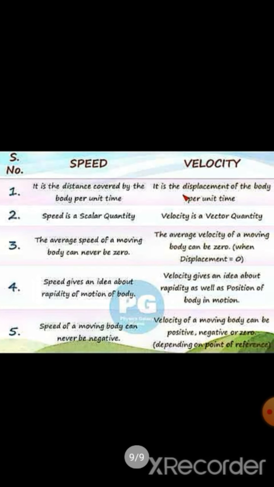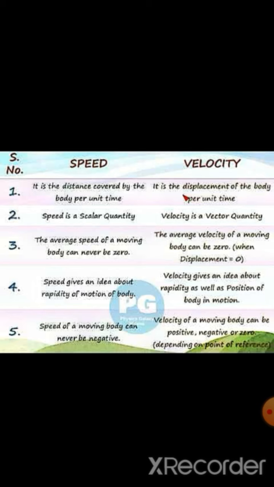Now let us differentiate between speed and velocity. Speed gives an idea about how fast or slow an object will move. Velocity tells not only about how fast or slow an object is moving, but it also gives the direction.